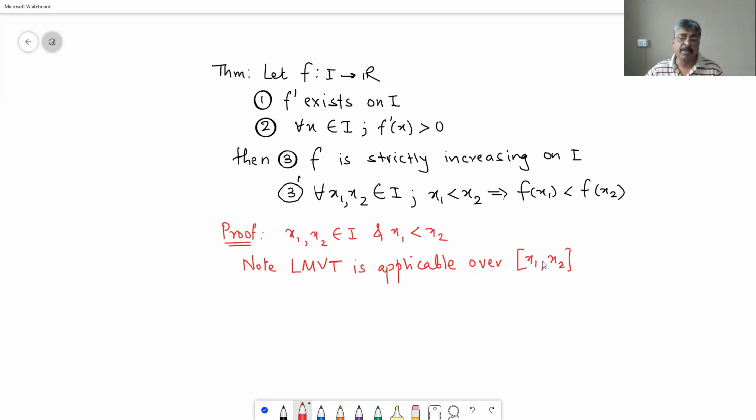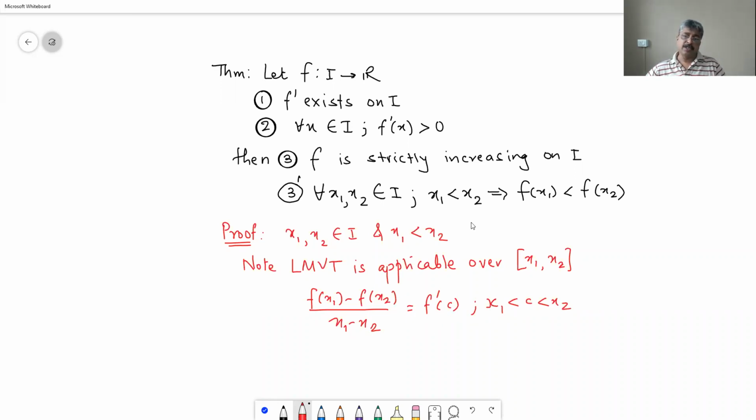Because differentiability implies continuity, so it will be continuous on this. Function will be differentiable on open interval x1, x2, therefore it is applicable, so that there exists c between these two, such that f of x1 minus f of x2 upon x1 minus x2 is equal to f dash of c, with x1 less than c less than x2.